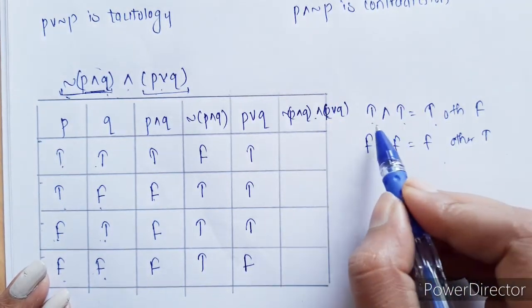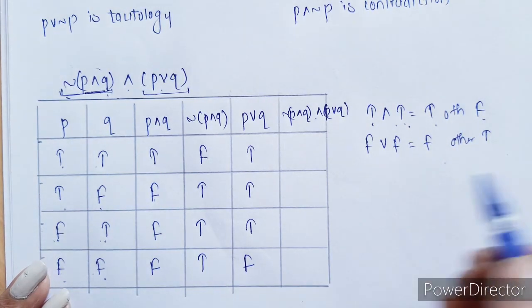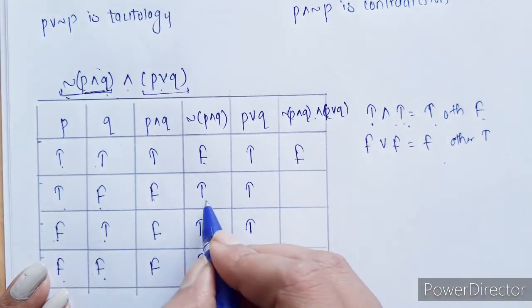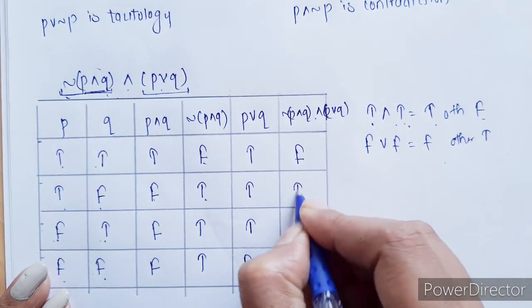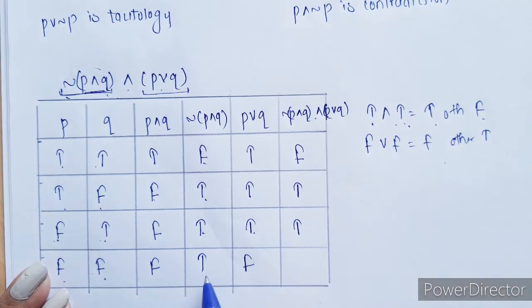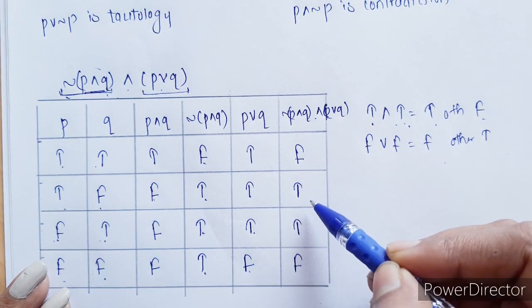In case of AND, true and true is true, otherwise for all other cases it is false. So false and true is false, true and true is true, true and true is true, true and false is false. Now in this case we are getting falses as well as truths, right?